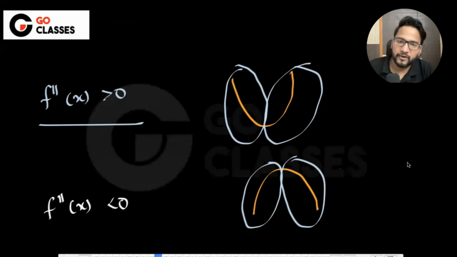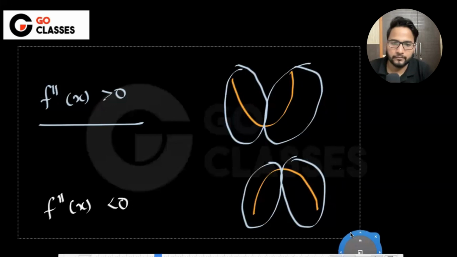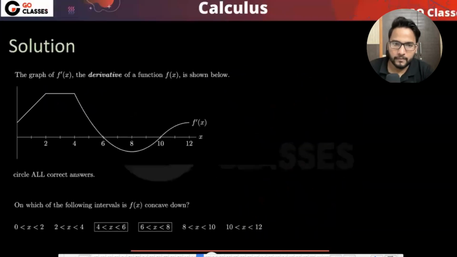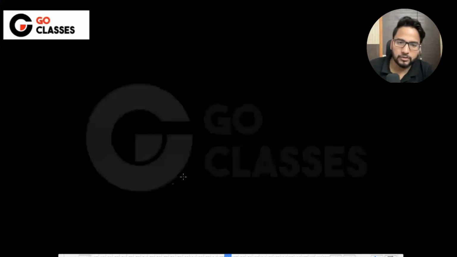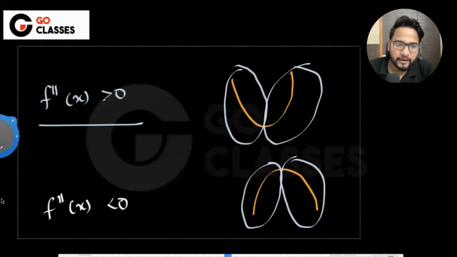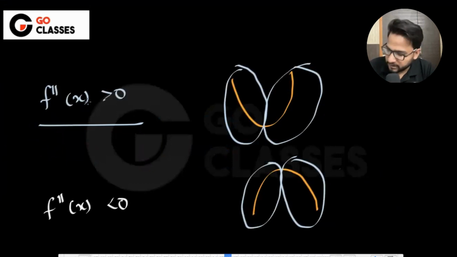And then, maybe I can just copy this. So let's just see here. If f double dash x is greater than 0, then it means it is concave up. Let's understand this concave up meaning a little more. What do I mean by saying concave up? First tell me, if I just ask you what is the value of f double dash x, then what will you say?